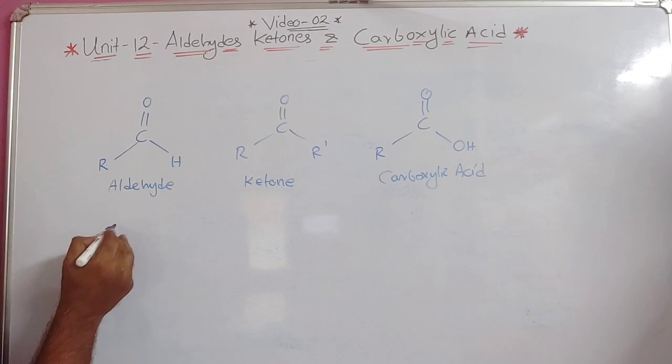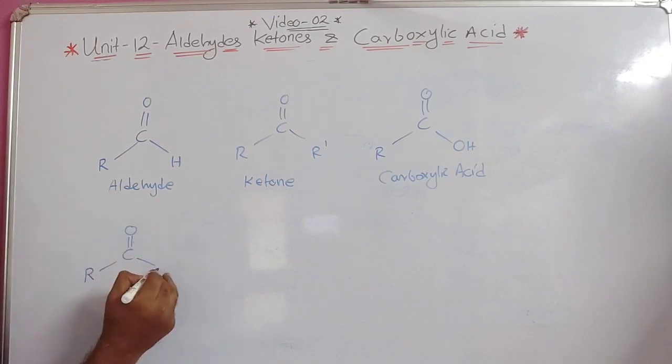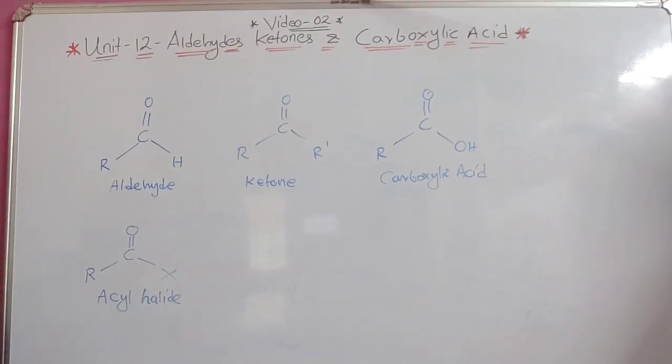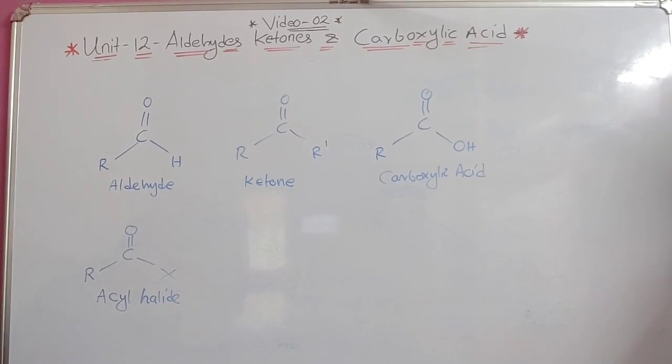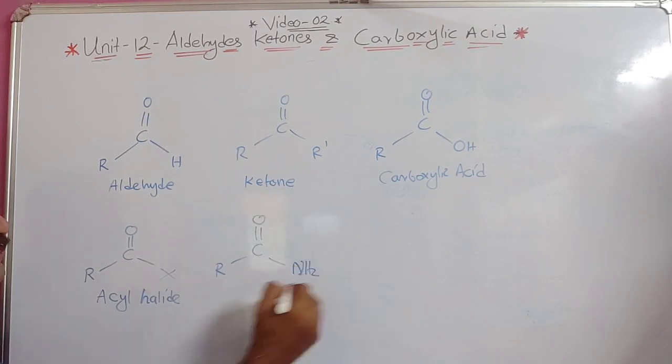Then we saw R C double bond O dash halogen. So this was acyl halides, which we discussed from your textbook. Then amides we discussed, that is R, C double bond O and NH2. This was about amide. Clear?